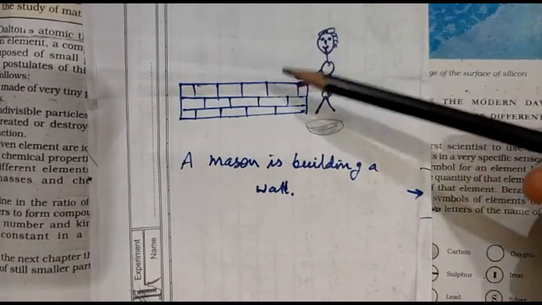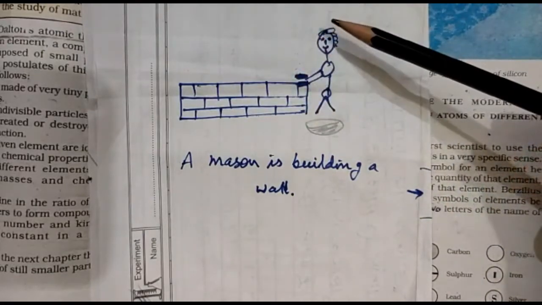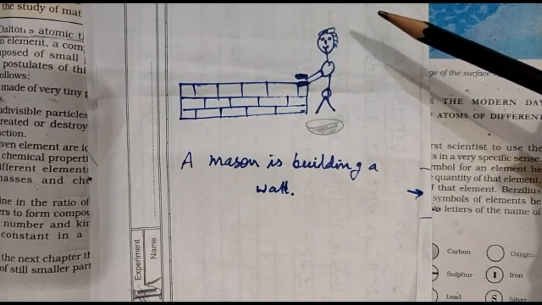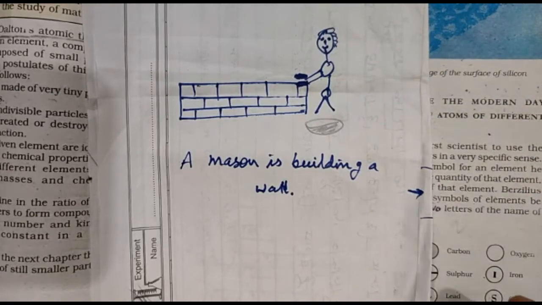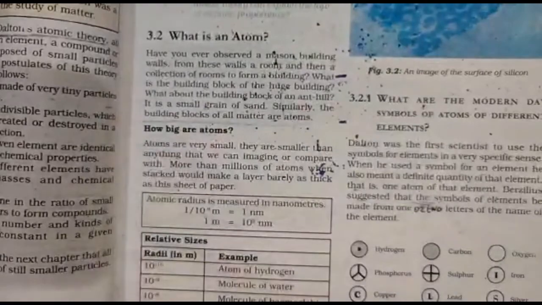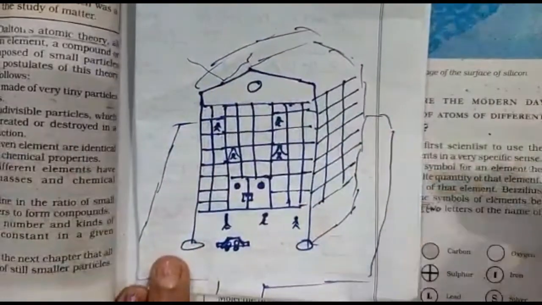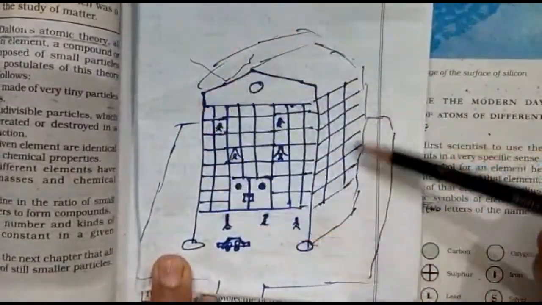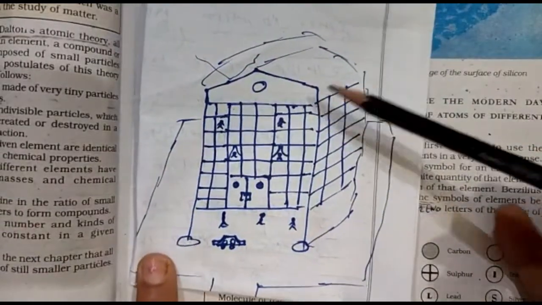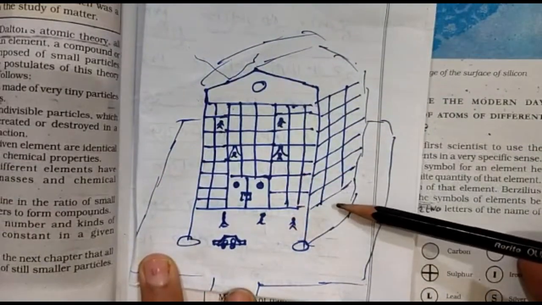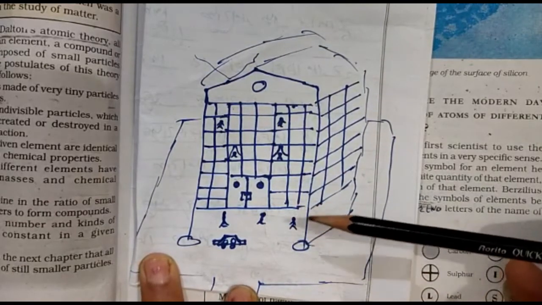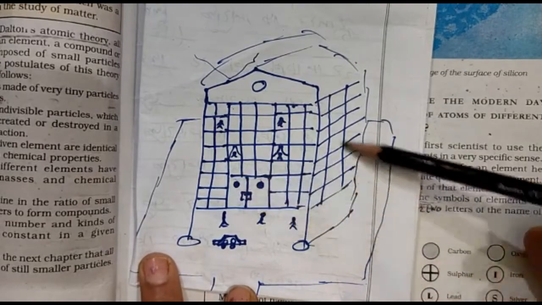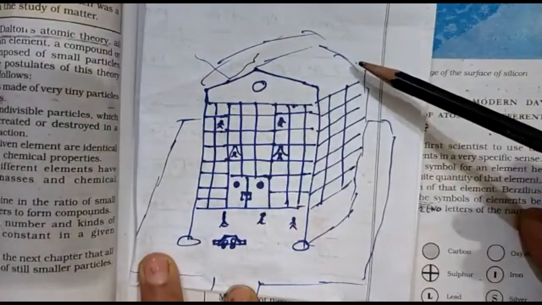And then many rooms are there. A collection of rooms means we get a huge building. So we started from a brick. Clear? Now I am showing you the second figure. In this figure we got a huge building. This building is made of bricks. Bricks are converted into walls, walls are converted into rooms, and then a collection of rooms is called a building.